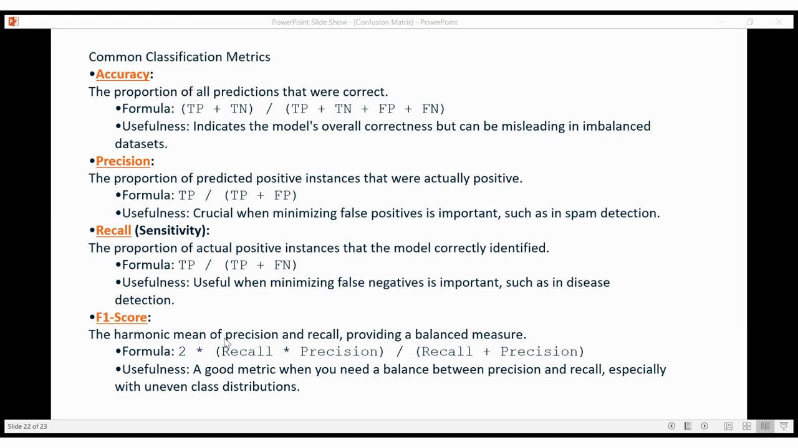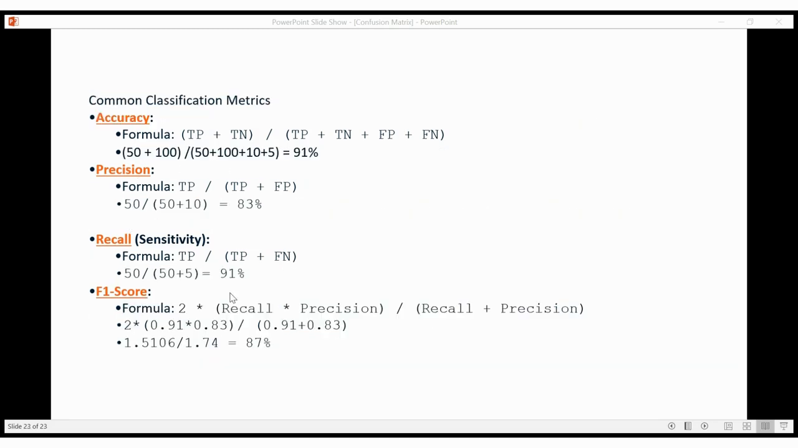So I'll calculate and show with this formula. When I place the values according to the formula, the accuracy is 91 percent, precision is 83 percent, recall is 91 percent, F1 score is 87 percent.